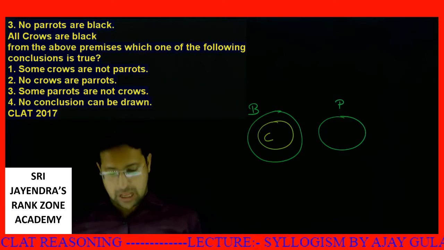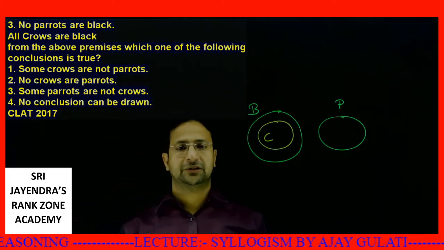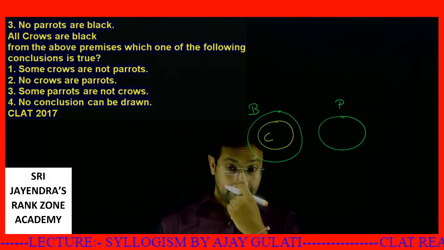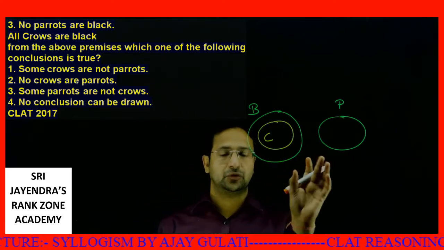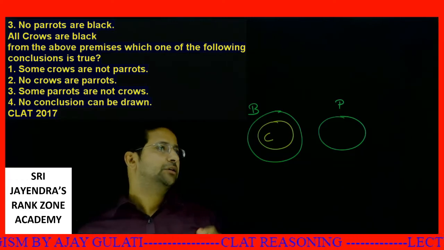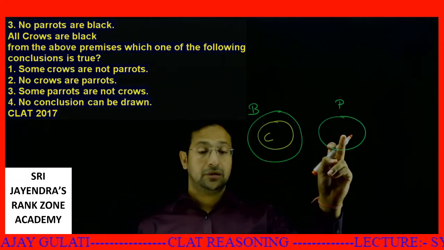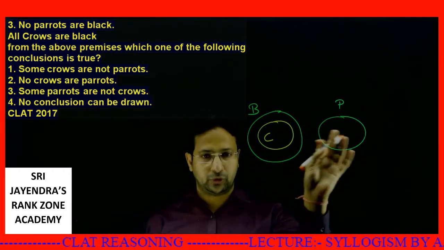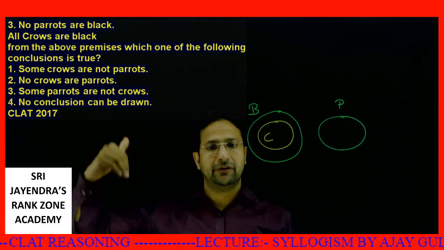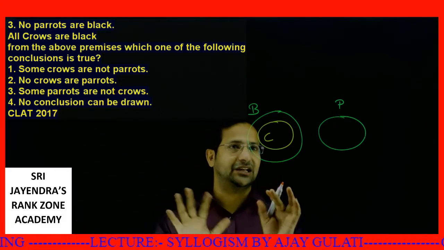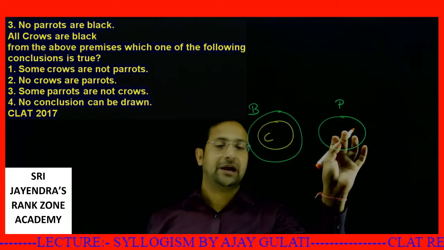From the above premises, which one of the following conclusions is true? First, some crows are not parrots. Definitely some crows are not parrots. Actually, no crow is a parrot, but this appears to be true. Let me show you the option, then we'll conclude. No crows are parrots. This is the precise thing. No crow is a parrot.